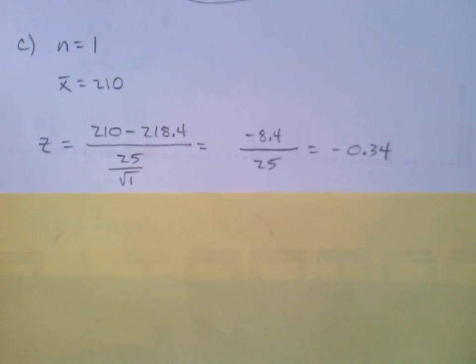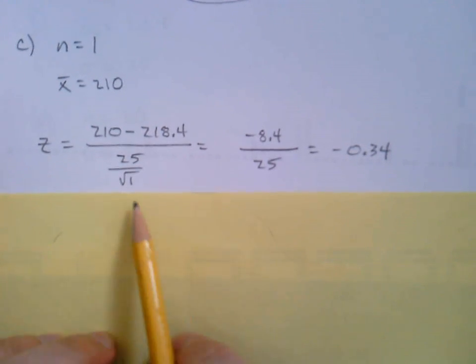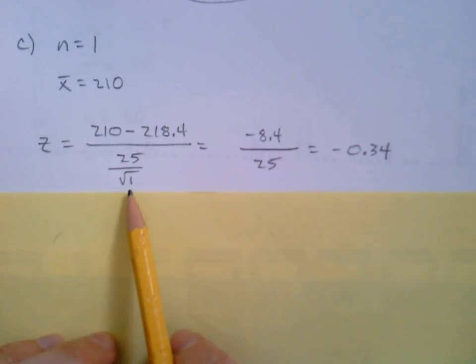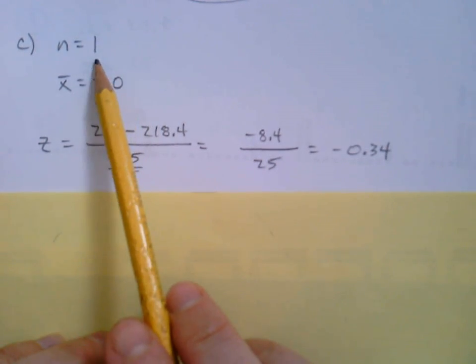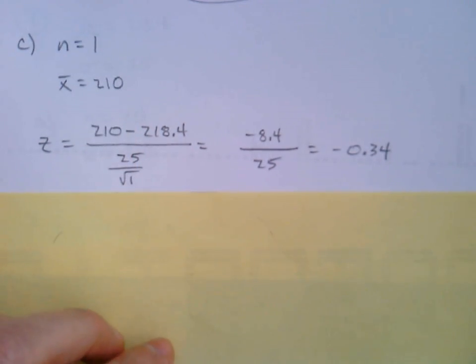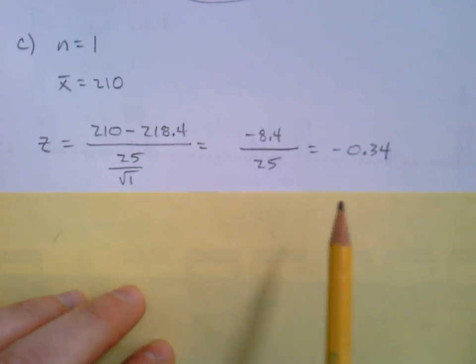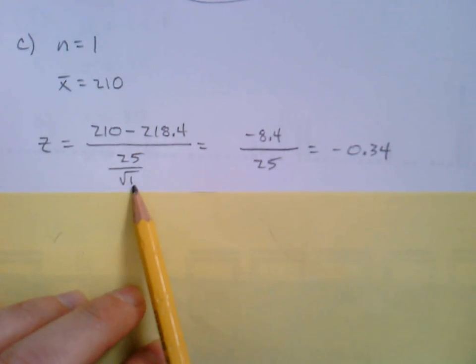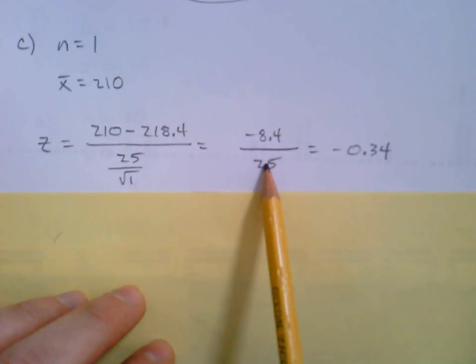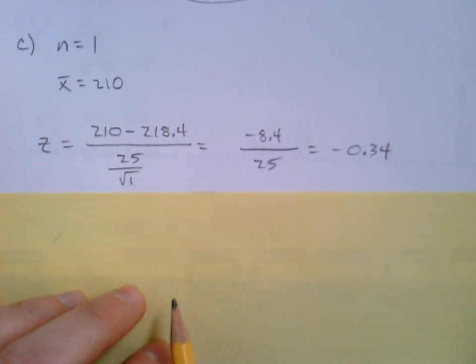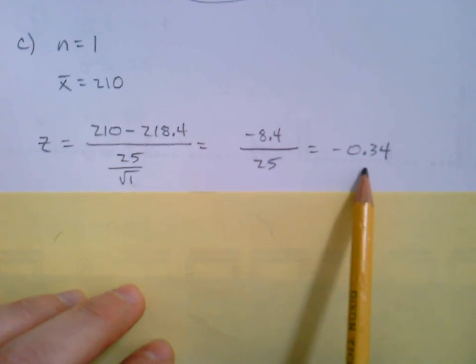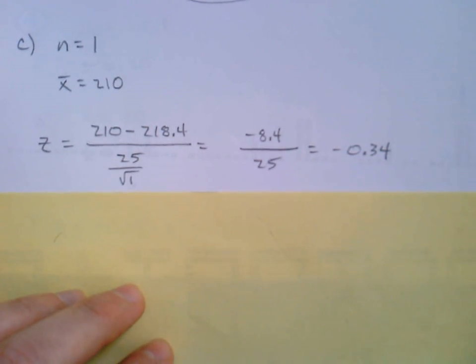Okay, well, let's go for it. Plugging everything in with n equals 1. Hey, what's going to happen to the probability now if we decrease the sample size? Well, it's going to do the opposite of what happened before. The chances are going to get higher in the end. But let's see the numbers. So we plug in our square root of 1. Well, hey, square root of 1 is 1, so really this is just 25. And always a good idea, just confirm that you get that z-score by yourself. On your own, I should say.